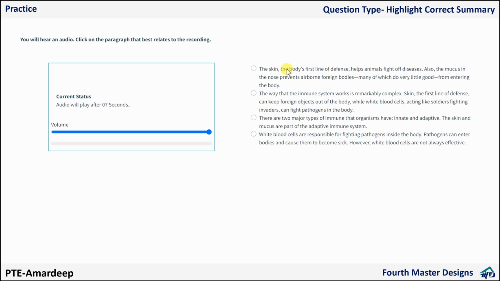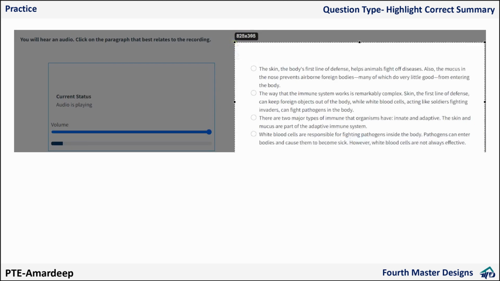The skin, the body's first line of defense. The immune system has two major types. White blood cells are responsible for fighting pathogens. People, animals, plants, and fungi all get diseases. Pathogens cause them. Pathogens are things such as bacteria and viruses. They enter living things and cause them to get sick and sometimes to die. But living things have defenses against pathogens. These defenses are found in their immune systems.